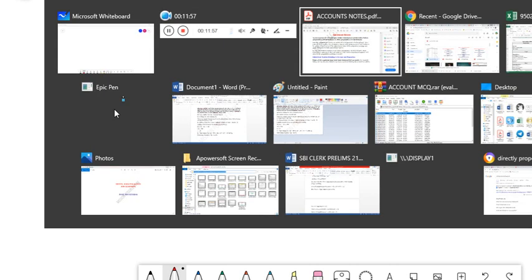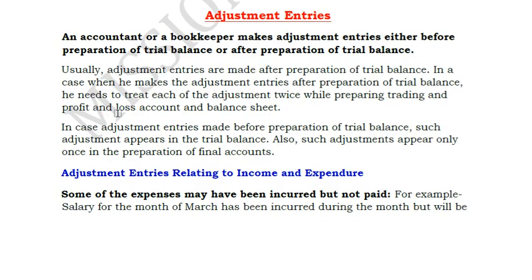Now we will start with the concept of adjustment entry. So before that, I will just tell you how initially a trial balance flows into a profit and loss account. Trial balance is just a statement, friends, of ledger balances. Now if you have to prepare a profit and loss or trading account, first there is something called a trading account. This is just for explanation, friends.